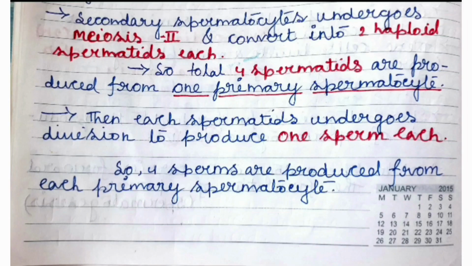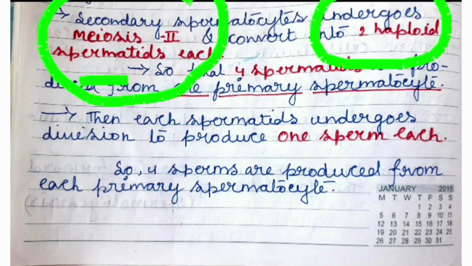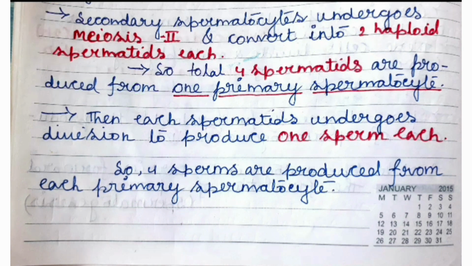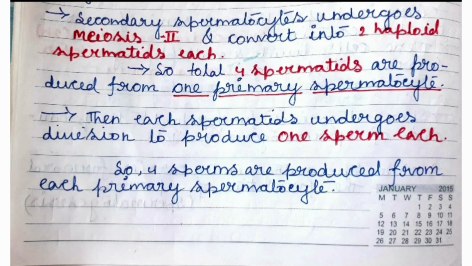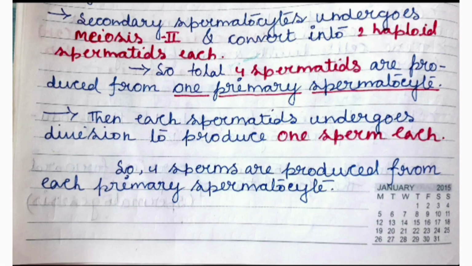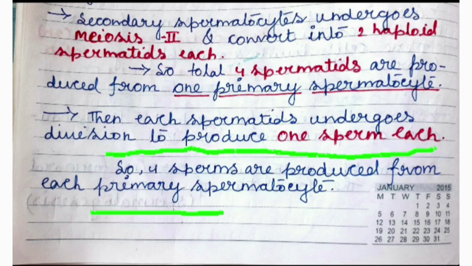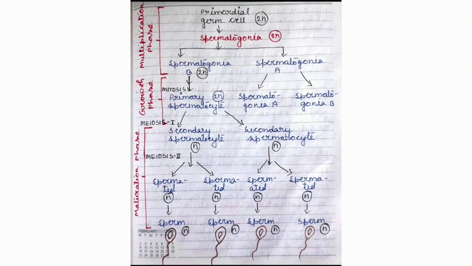After that, each secondary spermatocyte enters meiosis 2 and converts into two haploid spermatids. So, a total of 4 spermatids are produced from one primary spermatocyte. Then each spermatid undergoes division to produce one sperm each. So, 4 sperms are produced from one primary spermatocyte. So, this is the chart form of the process of spermatogenesis.